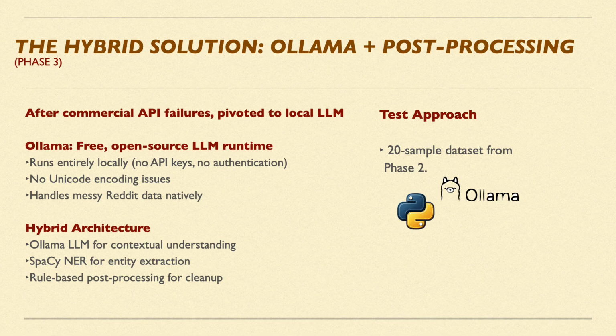The hybrid architecture combines Ollama's contextual understanding with spaCy NER for entity recognition and rule-based post-processing for cleanup. I tested this on the same 20 samples that broke the commercial APIs. So now, let's see the results in the next slides.